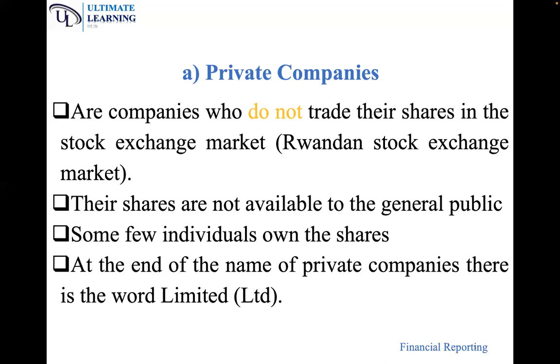Now, these are also covered in company law. Most of you who are doing company law, I know you are familiar with this, but we need it for those who have not done company law.